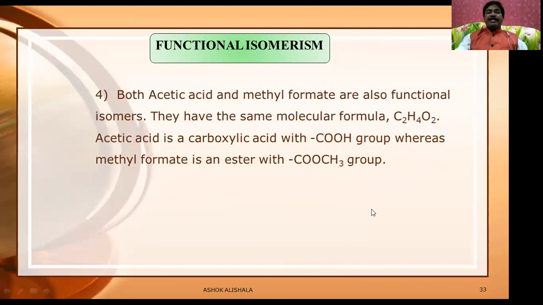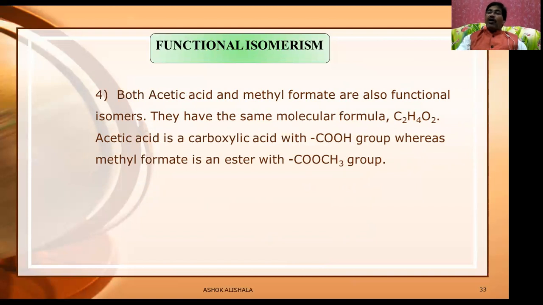Both acetic acid and methyl formate are also functional isomers. They have the same molecular formula, C2H4O2. Acetic acid is a carboxylic acid with the COOH group, whereas methyl formate is an ester with COOCH3. Again, you remember the carboxylic acids always show functional isomerism with what?